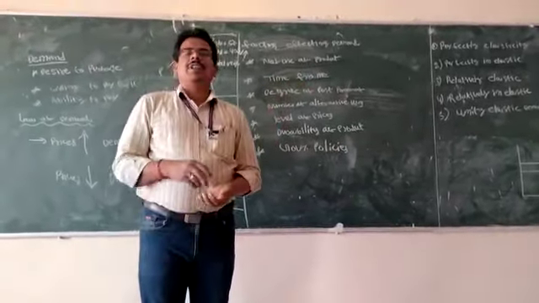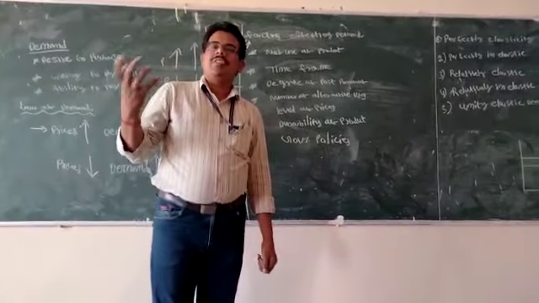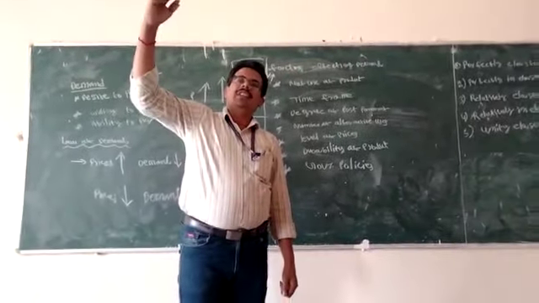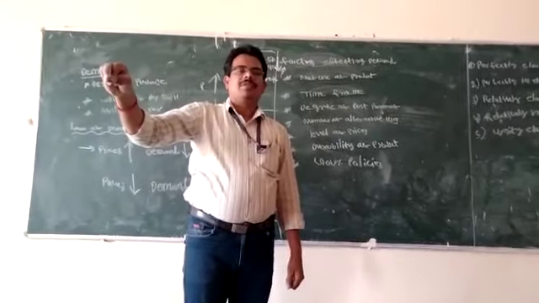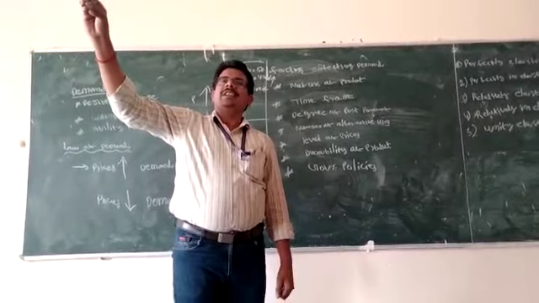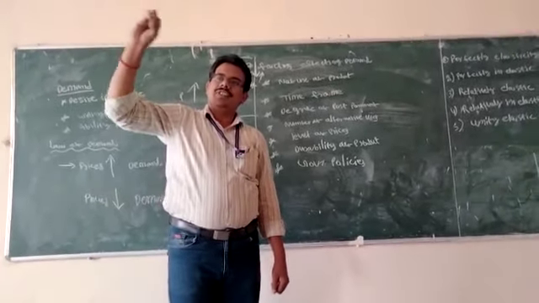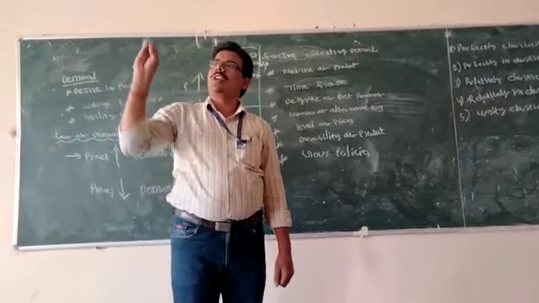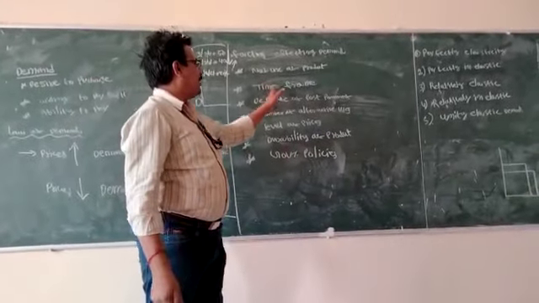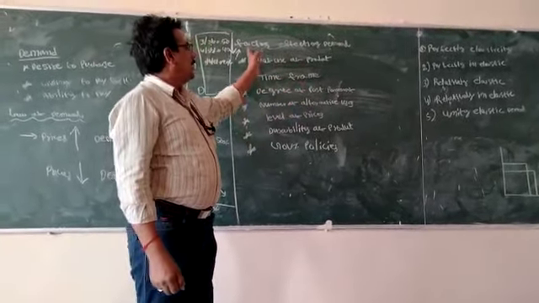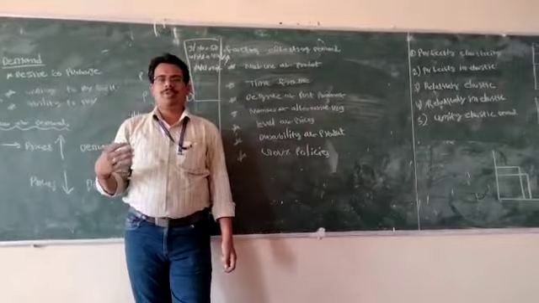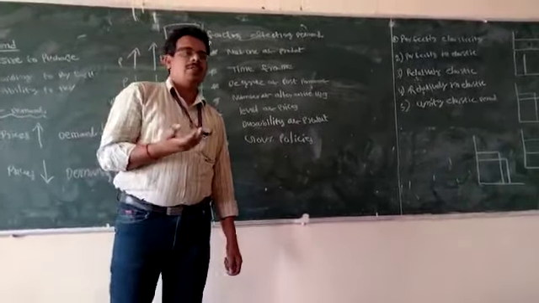Second one is time frame. Time frame means, for example, if you have sufficient time, then what will happen? If the price of the product is at a very high level in a nearby location, and the price is at a lower level in very far places, in that situation, if the time is sufficient, the customer will go to the far places and purchase the product. That comes under the time frame. Time frame is also one of the factors affecting demand. Next one is degree of postponement. Degree of postponement means sometimes we can postpone our wants.